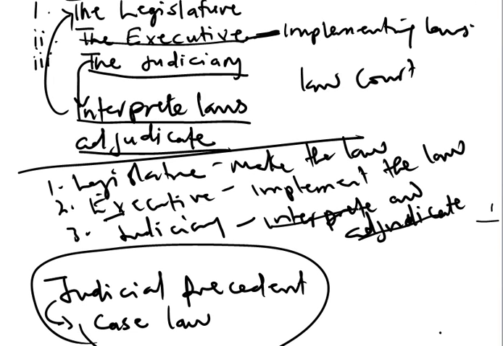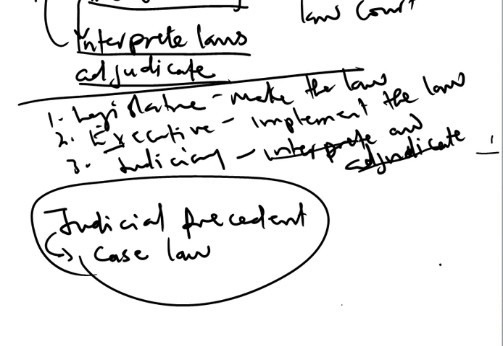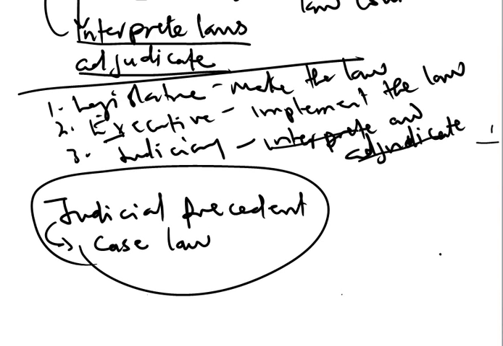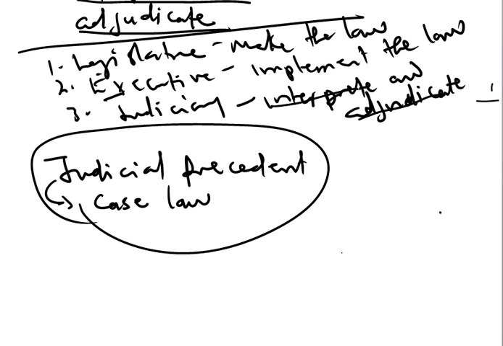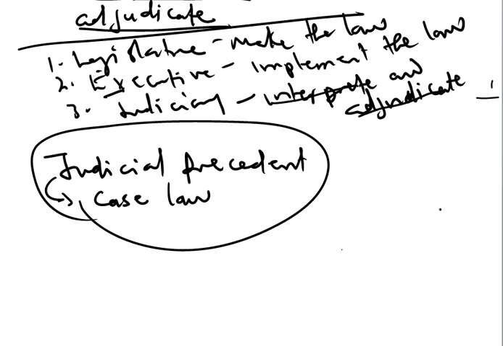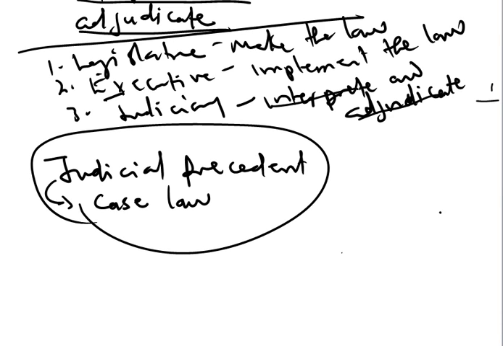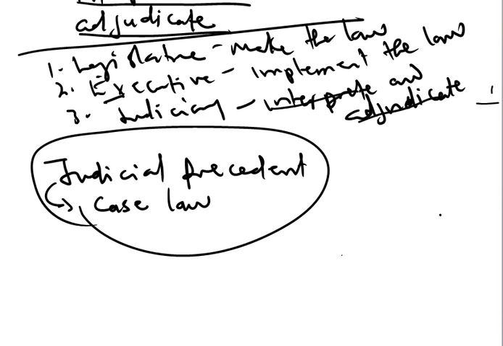Now, we saw the judiciary too, and we said the judiciary is the body that interprets law. While the legislature makes the law, the executive implements the law, the judiciary interprets the law. Another thing that the judiciary does is adjudicate with the law. In other words, they use the law to pass judgment. Then, we said also that the judiciary makes what is called judicial precedent, especially in a situation where there is no law that directly speaks to what they want to do.